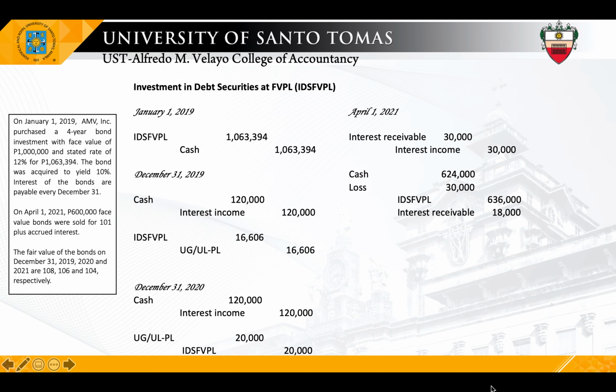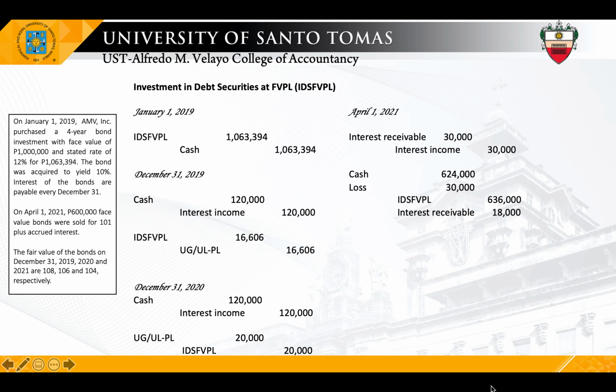Your investment account. 600,000 times how much is the latest fair value prior to sale? Yung December 31 last year, which is 1.06. So 600,000 times 1.06, 636,000. So investment account is credited for 636,000, and another credit for the interest receivable, because as mentioned earlier, the interest receivable will be collected from the new investor.